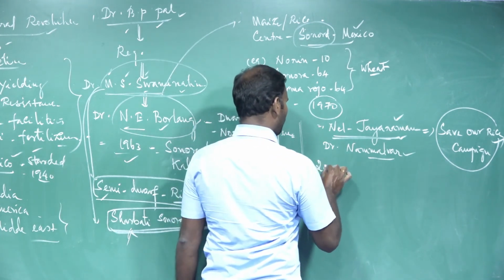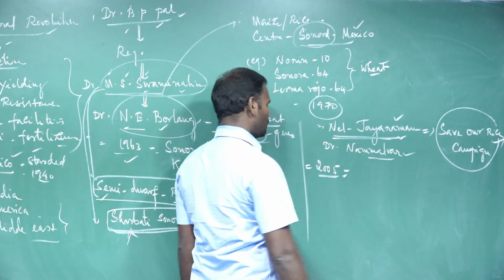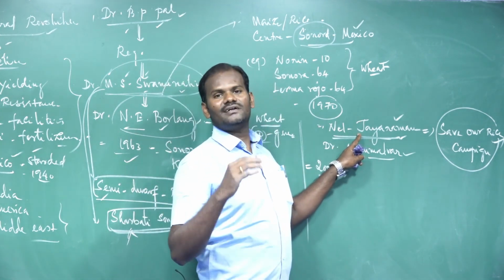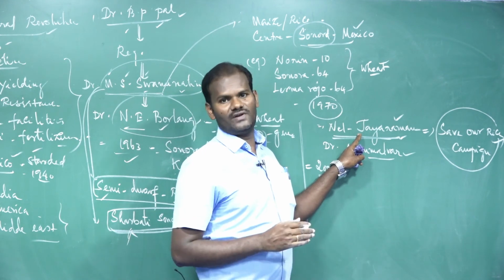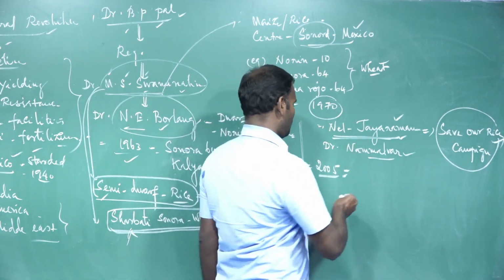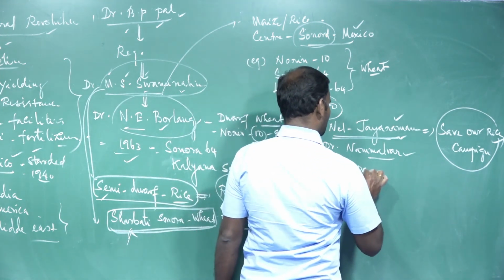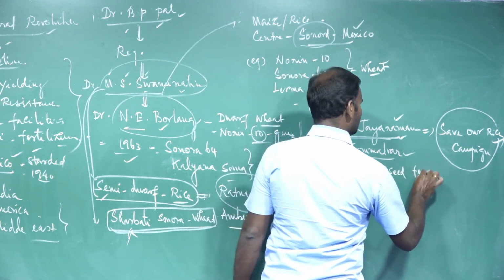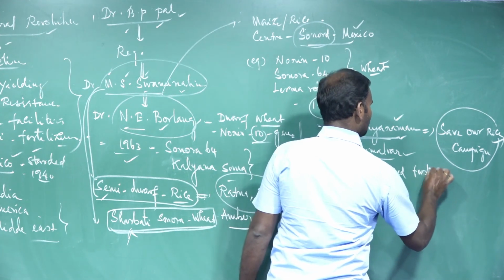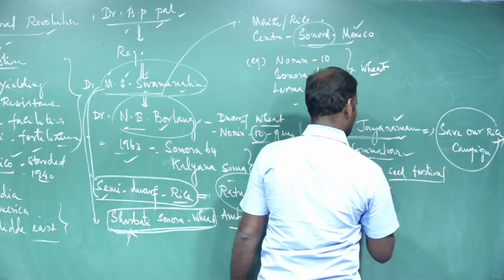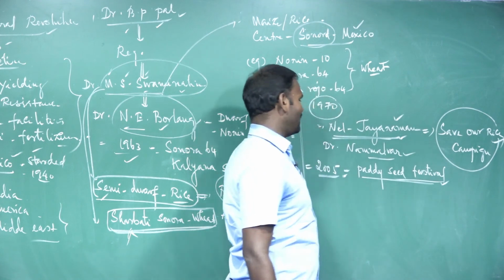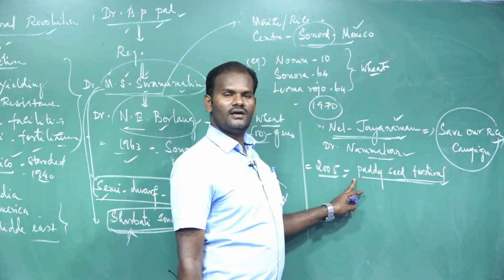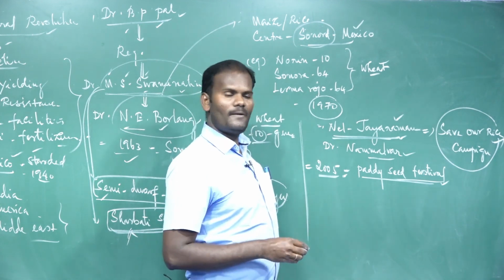In 2005 he organized the first traditional paddy seed festival on his own farm. The first paddy seed festival was organized by him in 2005 from his own farm.